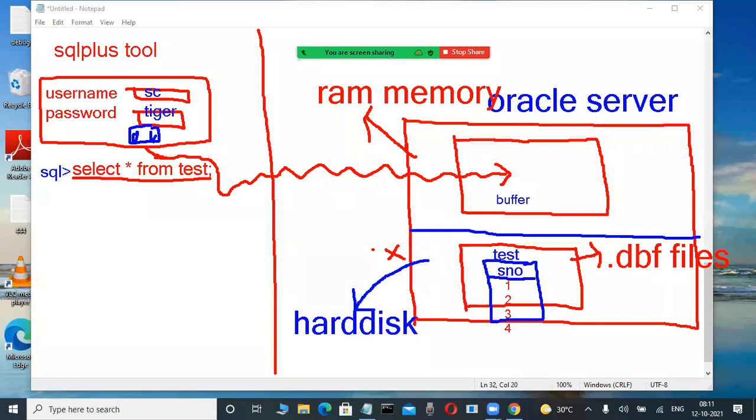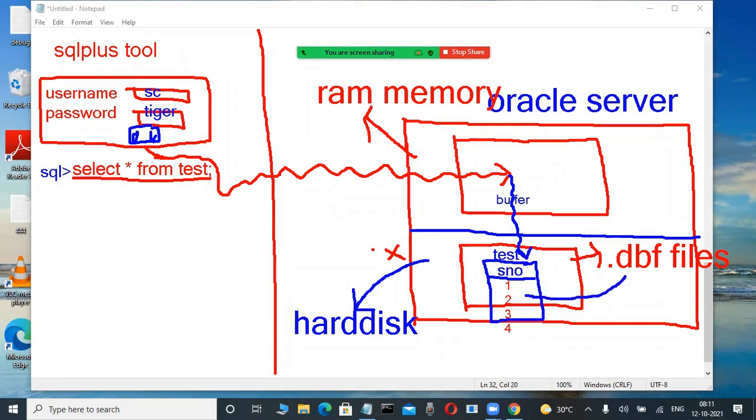Whenever the table is not available, some processes happen, don't worry. Then control goes to the hard disk. In the hard disk, in the data files, it checks whether this table is available or not. Yes, it is available. Whenever the table is available, a copy of the table is transferred from the hard disk data files into the buffer.